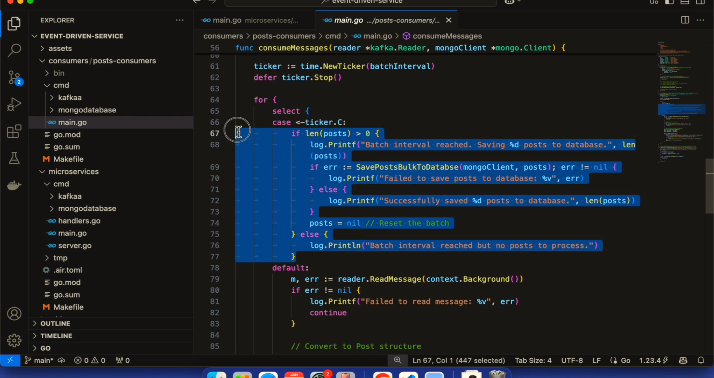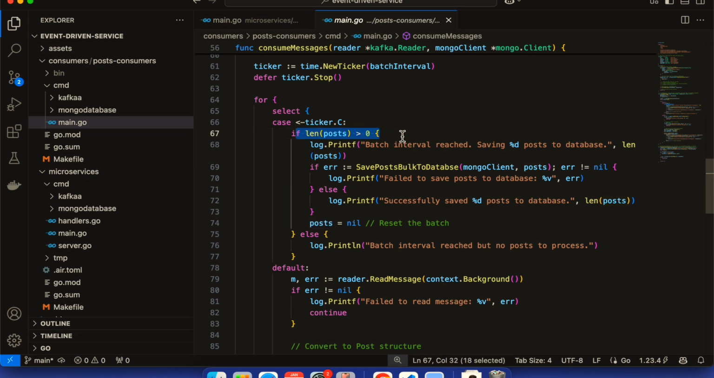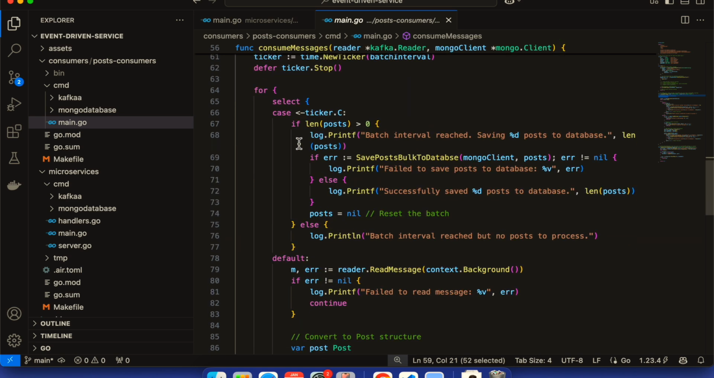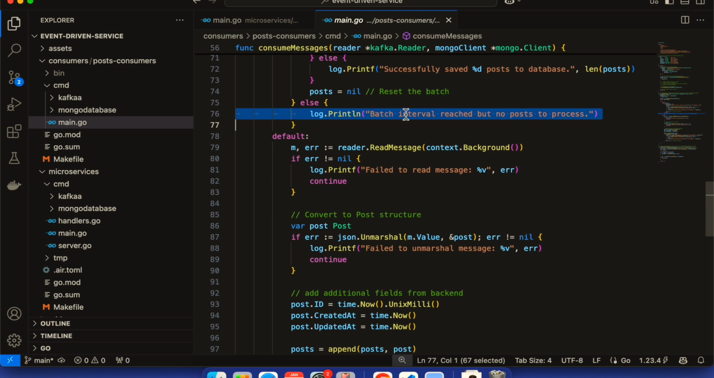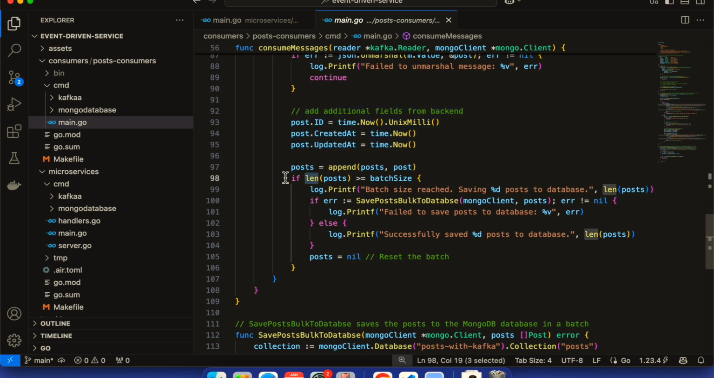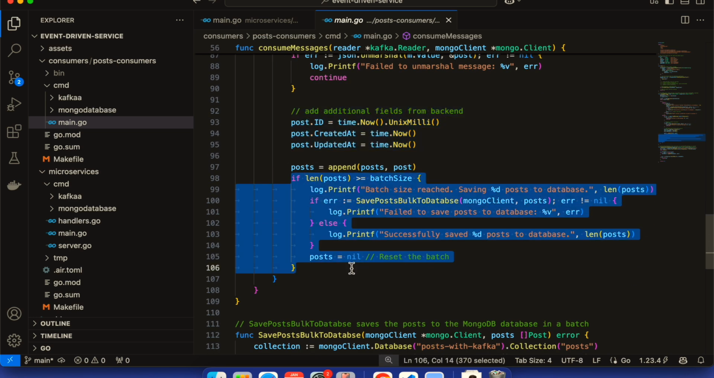If you see case ticker.C, there we are checking the read posts to see if there is a non-empty post, and if so, every 5 seconds I am just saving the bulk info to my database. If not, it prints that the batch interval reached with no post to process, and then by default it will read the message using context, do the processing, do the massaging of the data, adding the additional fields which are required, appending the post, and also at the end, if the batch hits, then it starts writing out the data, right? Like that, the format is written.